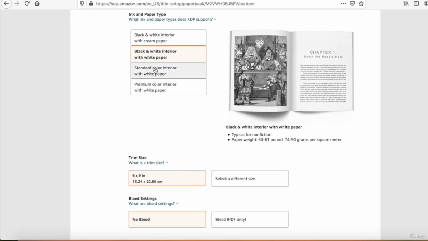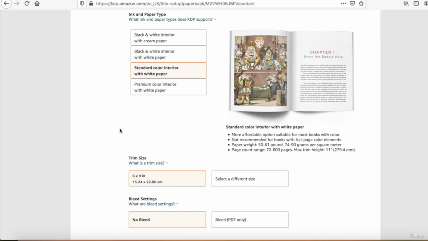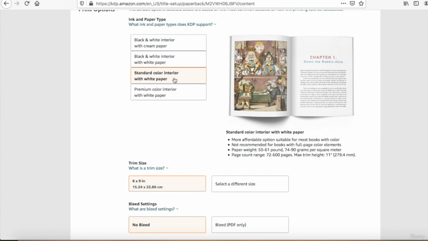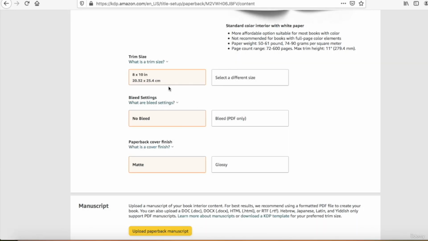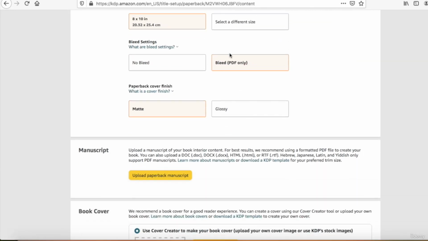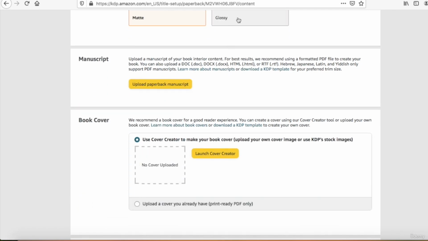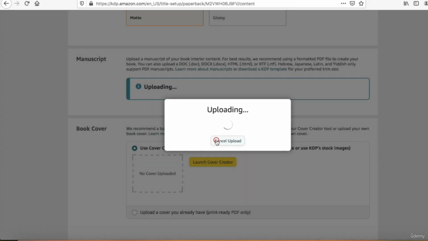And here, same as before, I select standard color. Remember that you have to get at least 72 pages. If you have less than 72 pages, you need to select black and white. And I will keep the same size, 8 by 10 inches. I will select bleed and matte. You can choose glossy, for example, if you are doing a book for kids, for little girls. And I upload my PDF in French, of course.